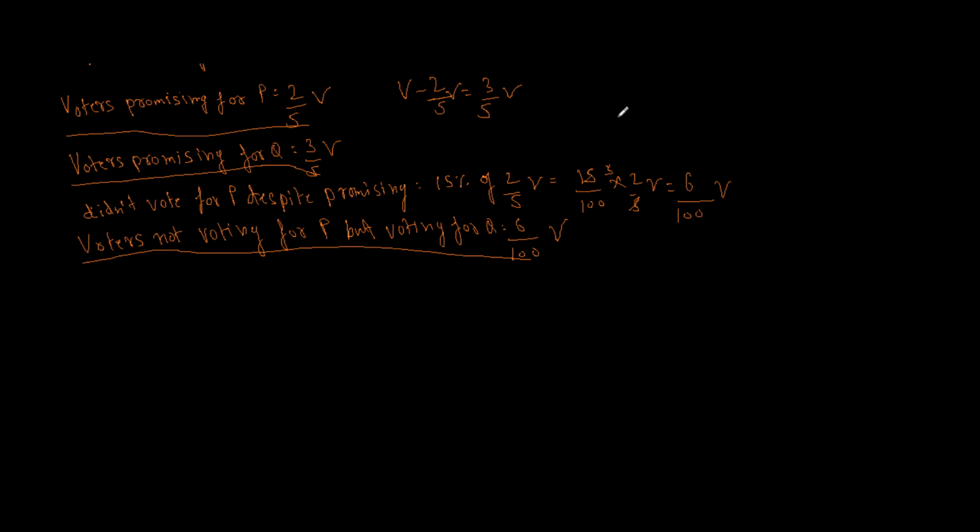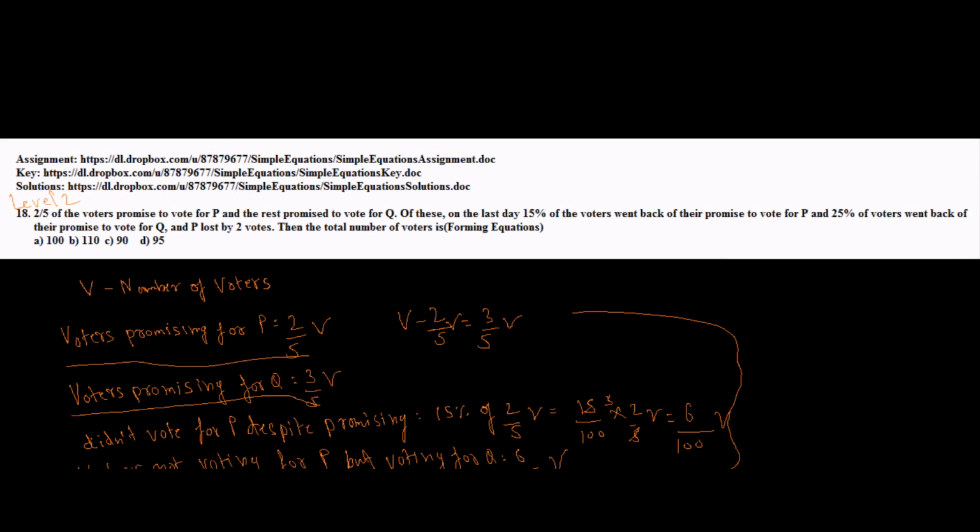The fourth thing we have is voters who didn't vote for Q, which was 25% of voters.